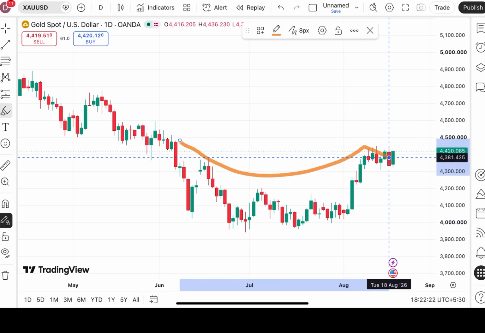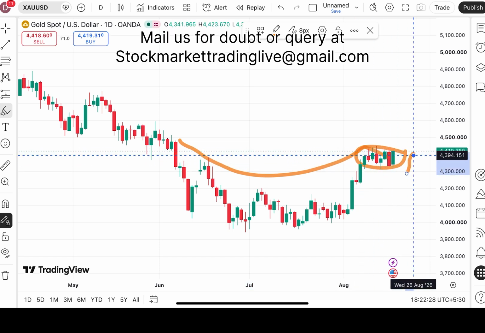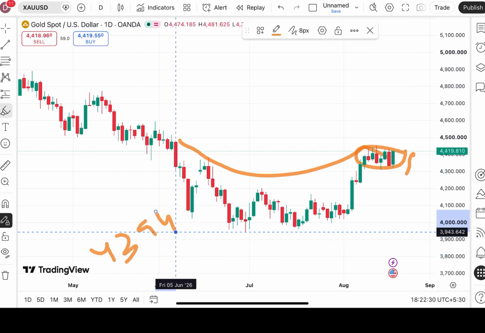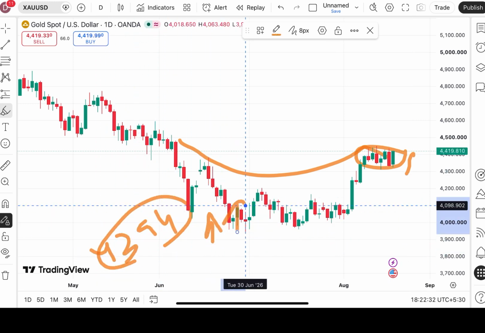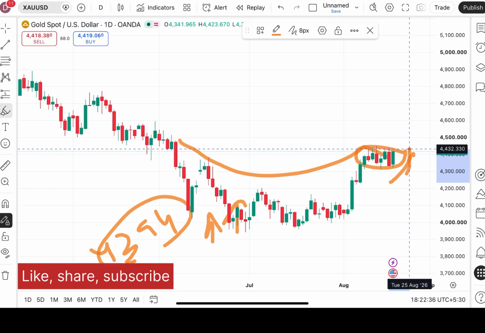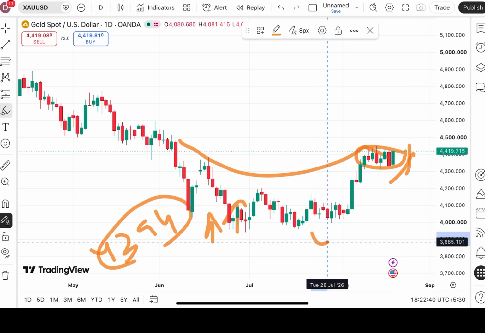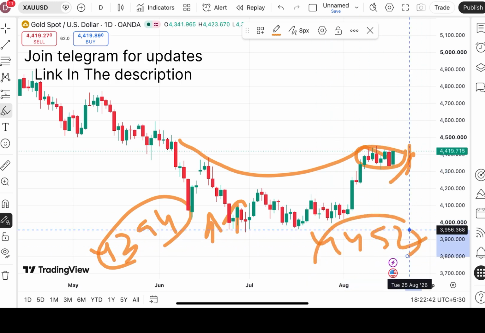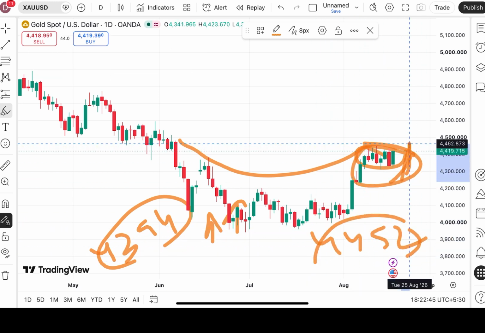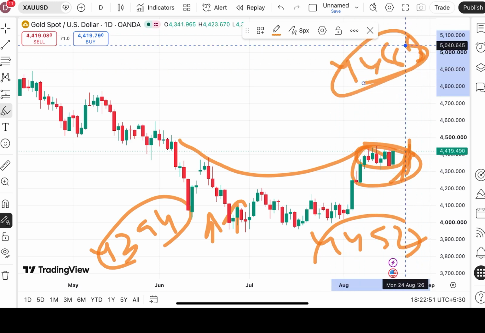After that, there is a downside, and this is the range the price is moving in. Chances will be very high that if it keeps moving above a level of $43.94, we can see a further upside movement, and it can cross a level of 44.29, then to a level of 44.37, and a probability of touching 44.52 is there, which is half this zone. Chances are high it will cross that level and move towards a level of $44.85. This is what we can see looking at this chart.